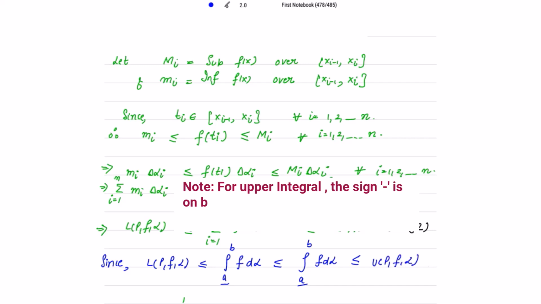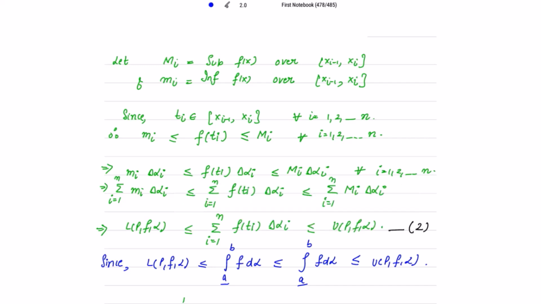Very fine. But it is given to us that f is Riemann integrable, right?